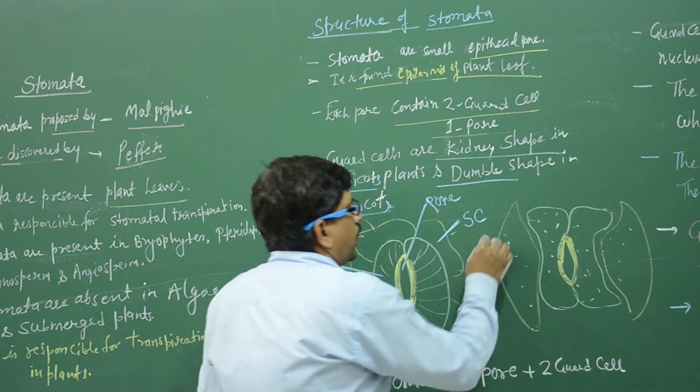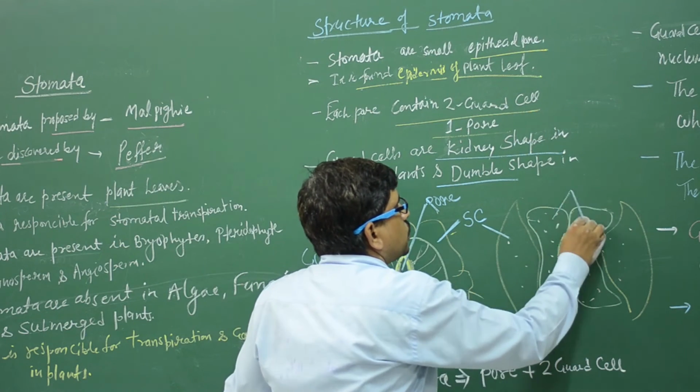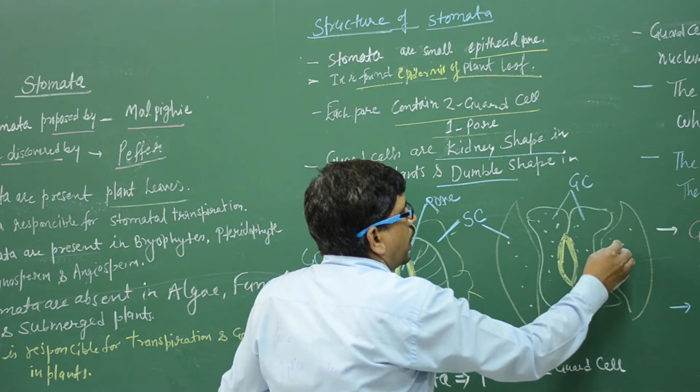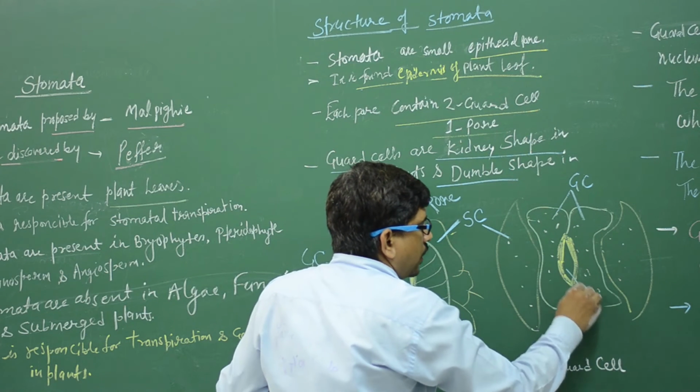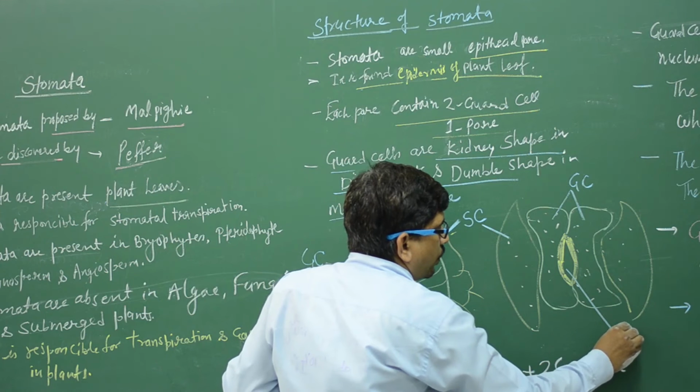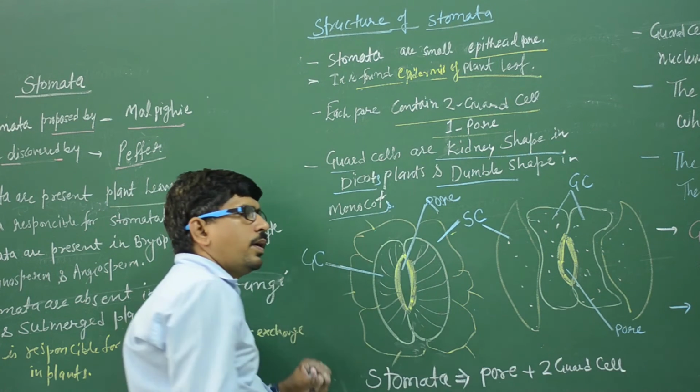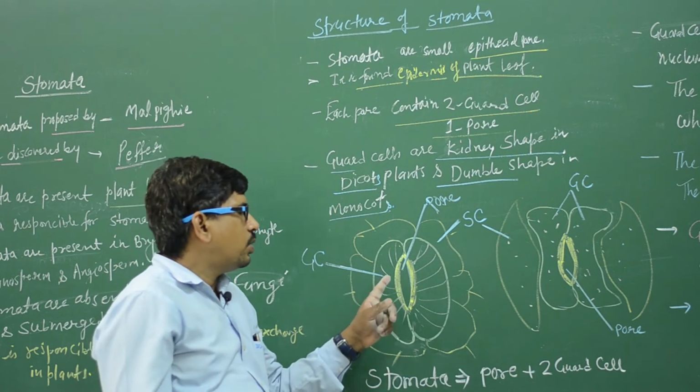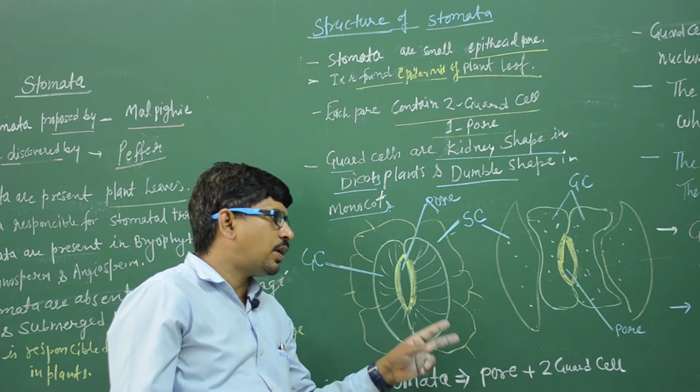Same thing here: SC, these two are GC and this one is the pore. Clear?